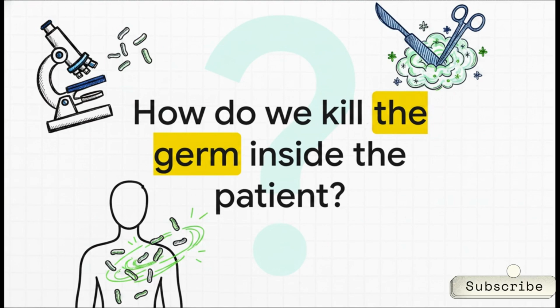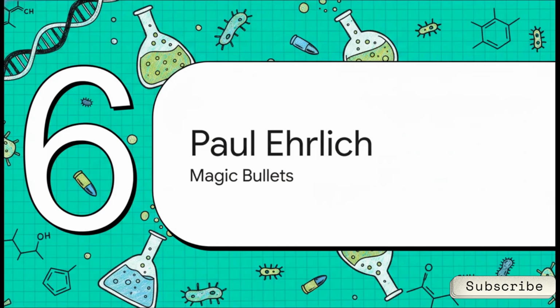By the late 1800s, thanks to Koch, we could find the germ. Thanks to Lister, we could kill the germ on our surgical tools. But here was the million-dollar question. How do we kill the germ once it is already inside the patient? Which brings us to Section 6. Paul Ehrlich, Magic Bullets, the Birth of Modern Treatment.